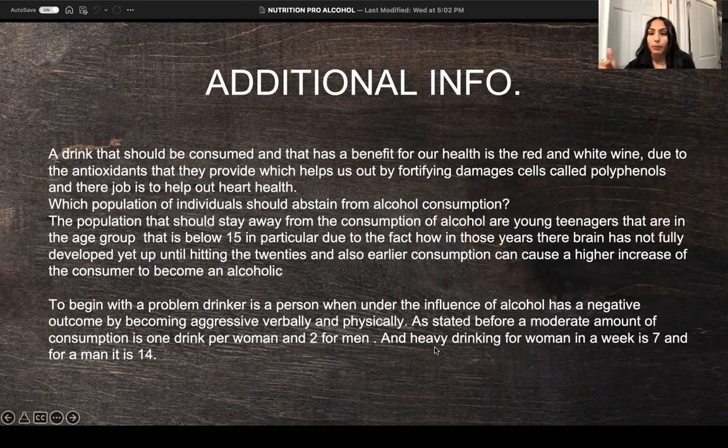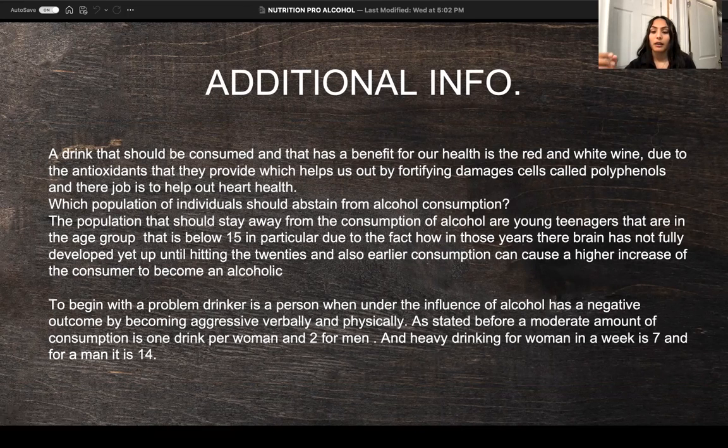Another thing is that we can break down drinkers into categories: the problem drinker, the moderate drinker, and the heavy drinker. A problem drinker is someone who, under the influence of alcohol, has a negative outcome. They become very aggressive, verbally and physically.